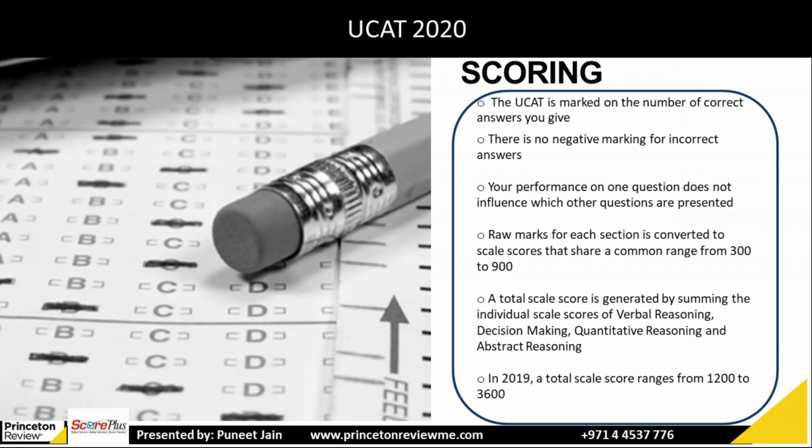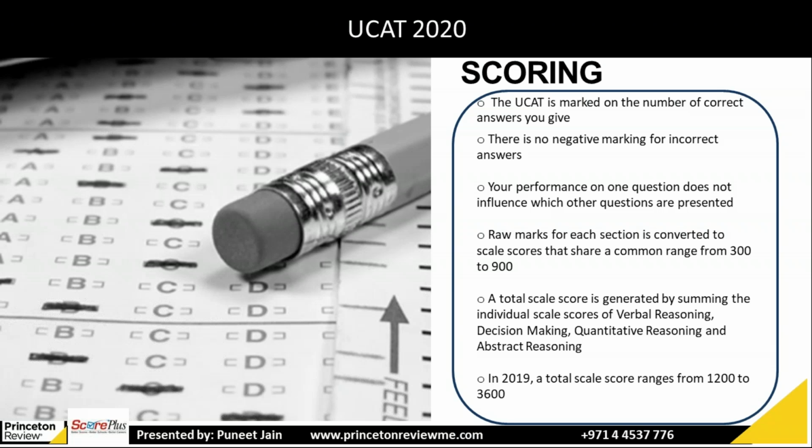Next slide. Coming to the scoring of the UCAT exam. So UCAT is marked on the number of correct answers you give. Since there is no negative marking, for every correct answer you will be marked and for incorrect you will get 0. So you should answer all the questions. Now, it is not adaptive in nature. That means your performance on one question won't decide the question for the next section because the questions are fixed, so it's not adaptive.